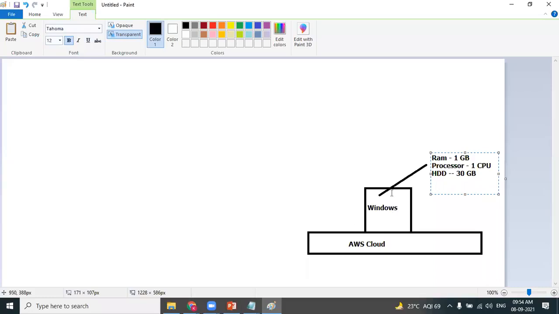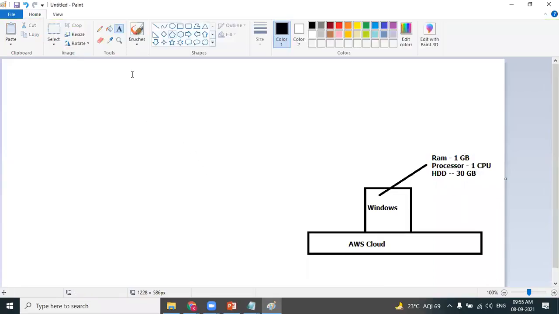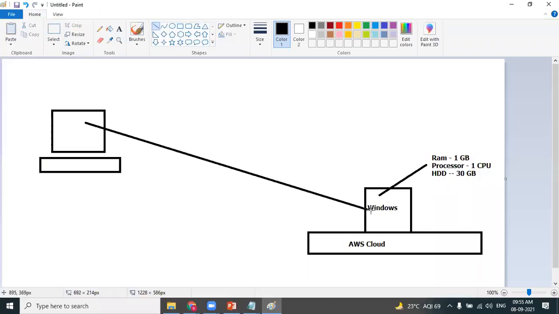Assume that you have successfully created a Windows machine on AWS. Once the Windows machine is successfully created, what's the next step? From my personal laptop, I should be able to connect and work with this instance. Agree? You have successfully created a Windows machine on AWS cloud. Fine, very good.